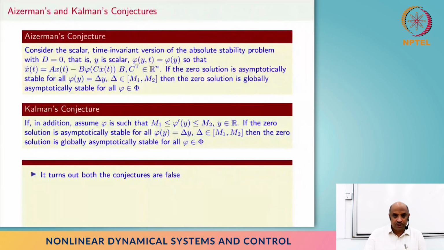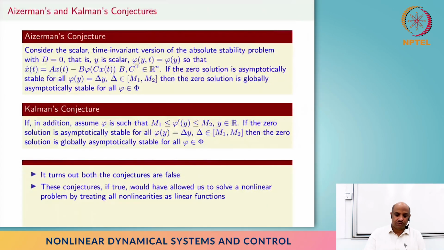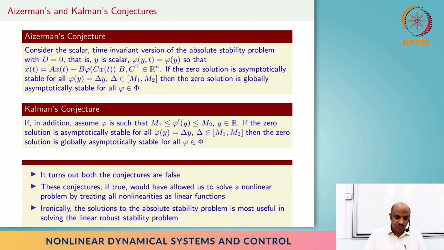A lot of research went into this, and there are some quite interesting results, and I think there is one result for scalar systems, but it never boiled down to anything more than academic curiosity, so we don't try to include that here. But these conjectures, if they were true, would have allowed us to treat the entire nonlinear system as a linear system, and then use linear robust stability results, and that would have solved many of the nonlinear problems, okay? But unfortunately, none of these conjectures are true.